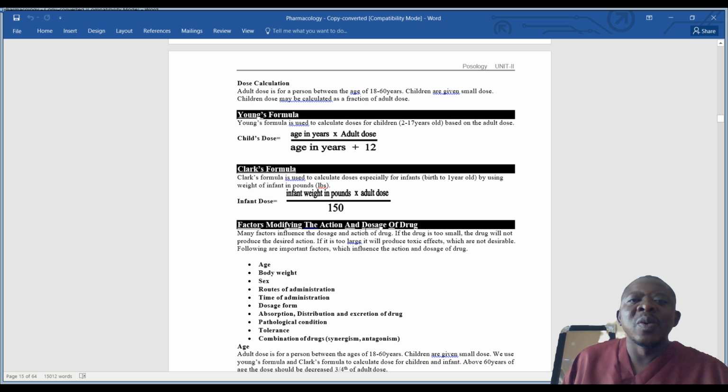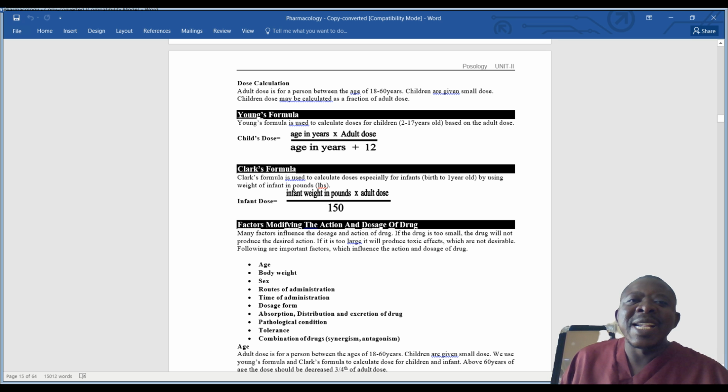Now, an infant is less than 1 year, so here we are talking about months. Instead of using the months in Clark's formula, we say infant weight. So we concentrate on using the weight times the adult dose.